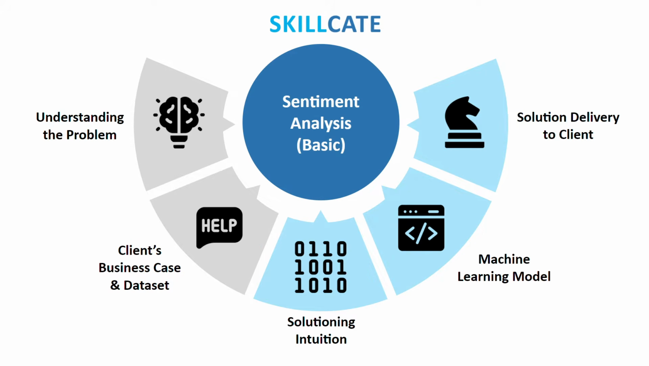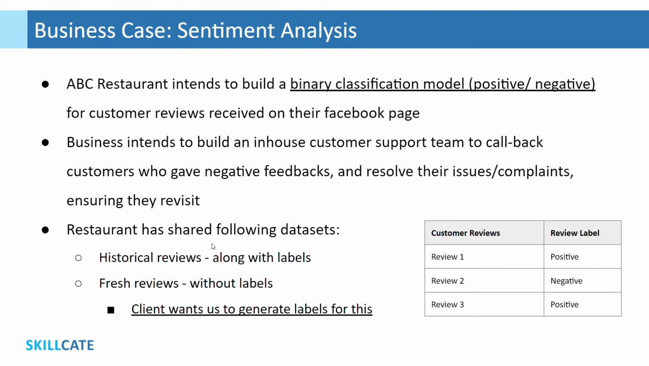Alright, now when we understand the pain points behind picking a sentiment analysis project, now it's time for us to understand our dummy client ABC Restaurant's business case. Our client ABC Restaurant intends to build a binary review classification model for reviews received on their Facebook page. Binary here means positive and negative. So essentially, positive reviews are appreciations and negative reviews are criticism for our client's restaurant.